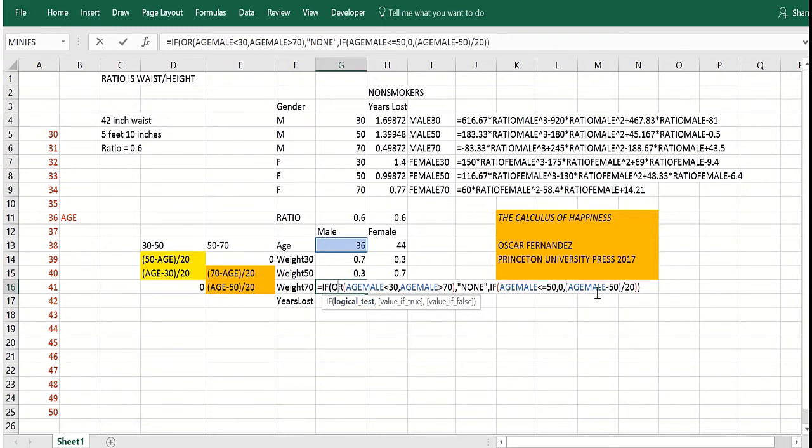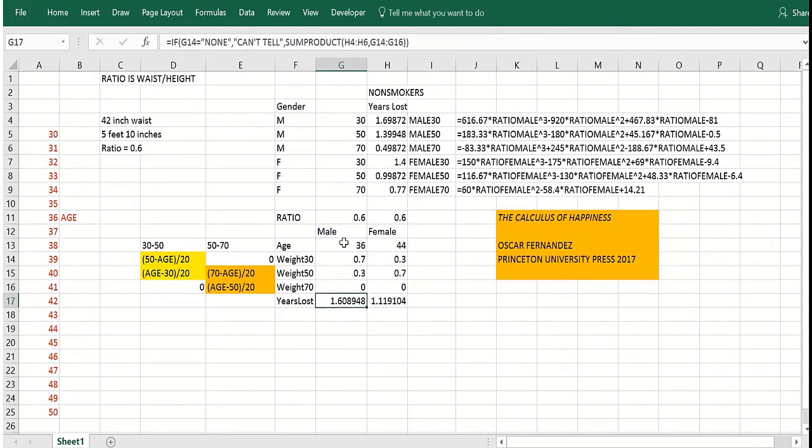For instance, if the person was 66, we'd give 80% of the weight to 70 years old because 66 would be 80% of the way from 50 to 70. Okay, you can see these weights work here. So if I put a 36-year-old here, I get 70% of the weight to 30, 30% to 50. 44-year-old, 30% of the weight to 30, 70% to 50.